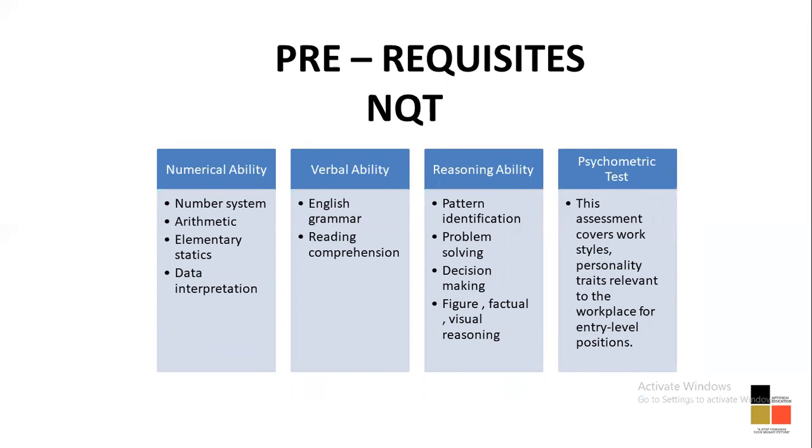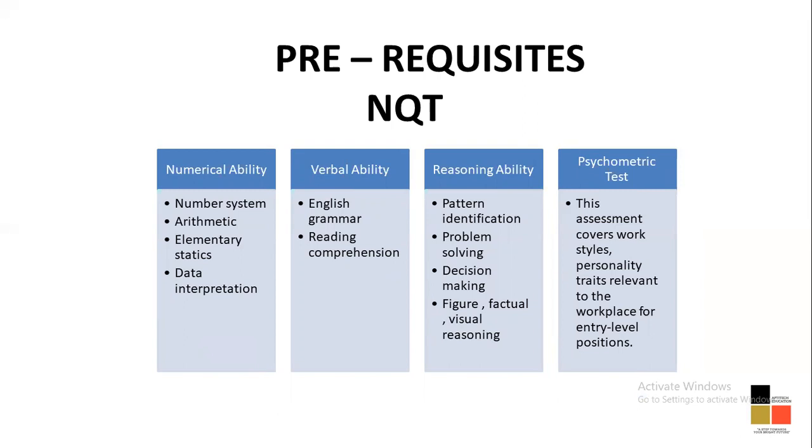So if we talk about NQT, the first exam that you have, it will have numerical ability, verbal ability, reasoning ability, and a psychometry test. Okay, numerical ability, that's usually our quants, what we do. Topics like number system, arithmetics, elementary statistics, data interpretation, time and work, time, speed, distance, profit and loss, all those calculative part is going to be involved in your numerical ability.